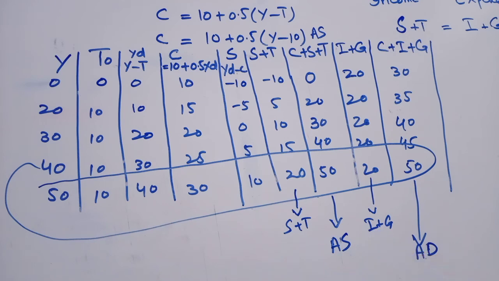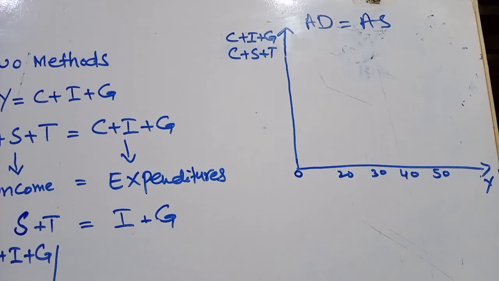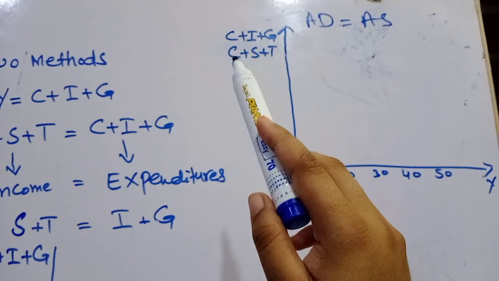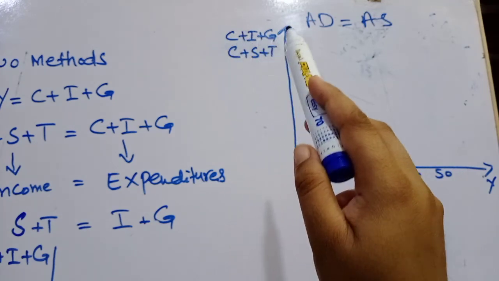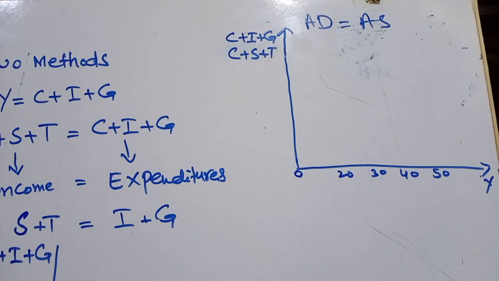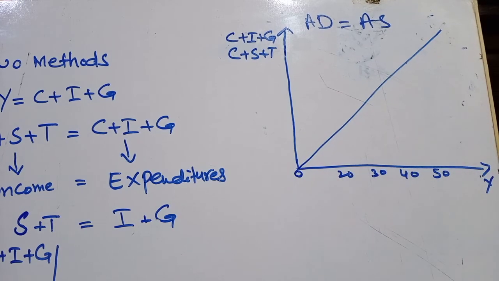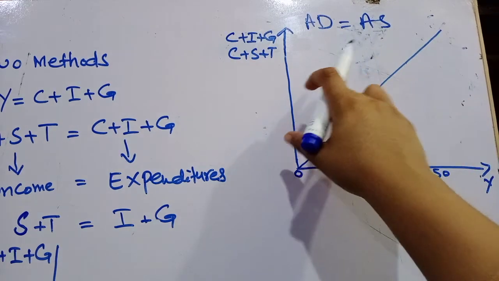Let's draw it diagrammatically. This is our y-axis and this is our x-axis. At x-axis we have taken national income and at y-axis we have taken aggregate demand and aggregate supply, that is C plus I plus G and C plus S plus T. First of all, we will draw 45-degree line. This is the line which divides this quadrant in two equal parts.